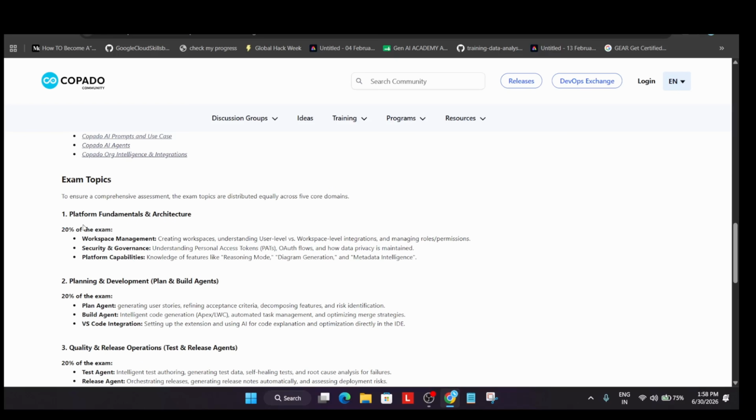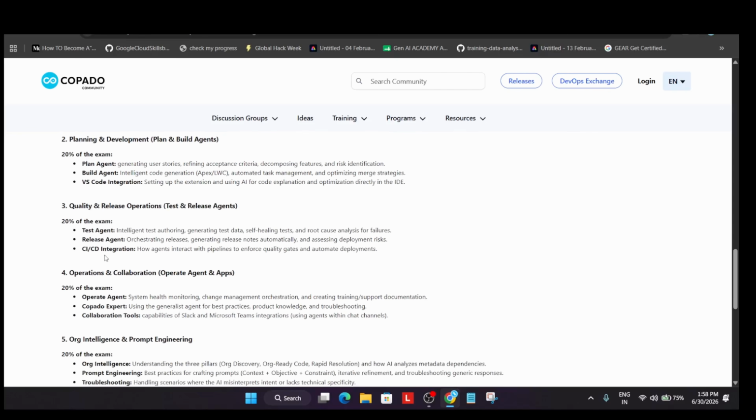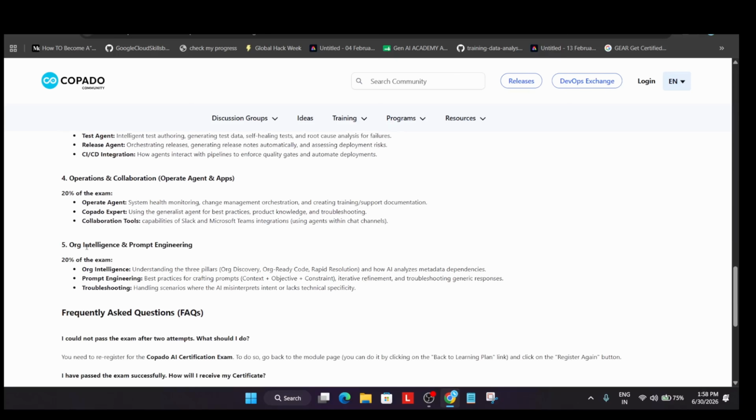So first of all, we'll be having platform fundamentals, which will include workspace management, security, and platform capabilities. Second one is planning and development, which is 20% of the examination. That is related to plan agent, build agent, and VS Code integration. Third one is test agent, release agent, and CI/CD integration. Okay, it's related to quality and control. Fourth one is operation and collaboration. Okay, it's related to how to operate the agent, Copado expert, and collaboration tools. So like this, there are all the things they have mentioned.